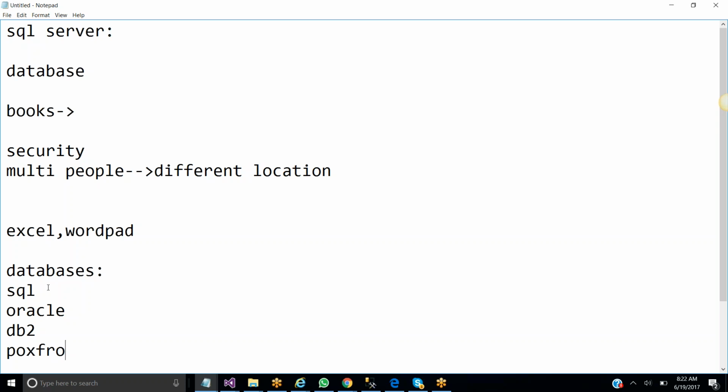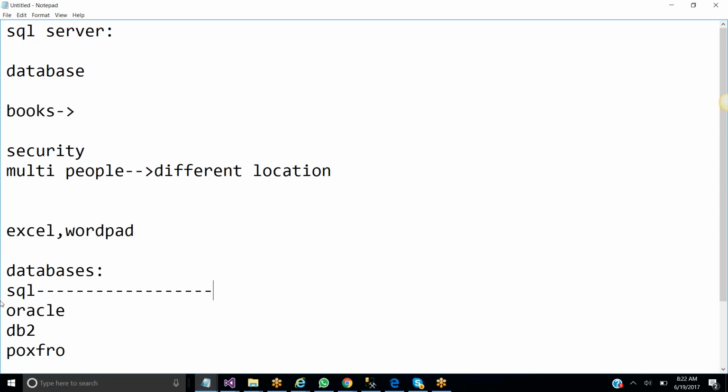And coming to the database, the data is in a structured format. An employee table, for example, will have only these columns, and each column will have its data type. Like this, the database has structured storage. That is the reason nowadays people are using databases to store data. A large amount of fully structured data is called a database. Okay, and now why are we using only SQL Server? That is a question.